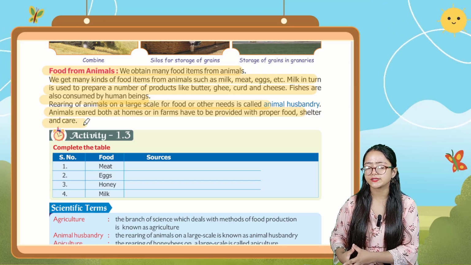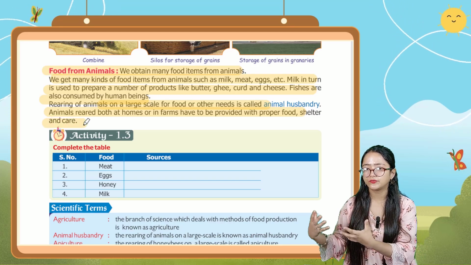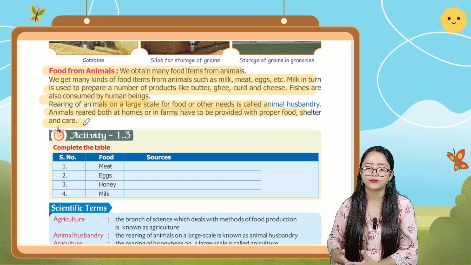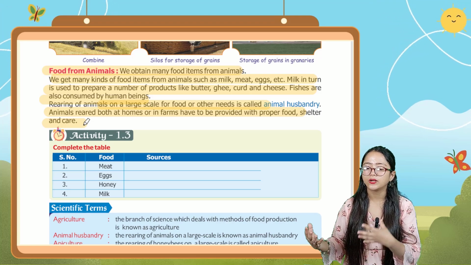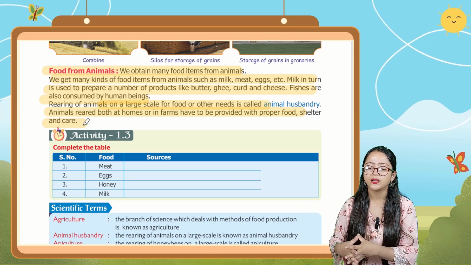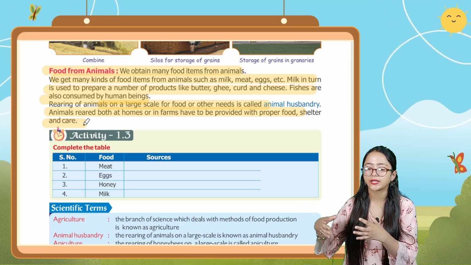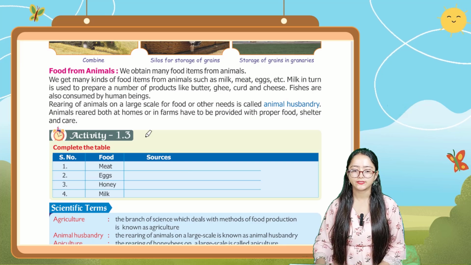So it is basically saying that we obtain food from animals also. We get many kinds of food, like we get milk from cow, we get meat, eggs, etc. Milk in turn is used to prepare different foods.